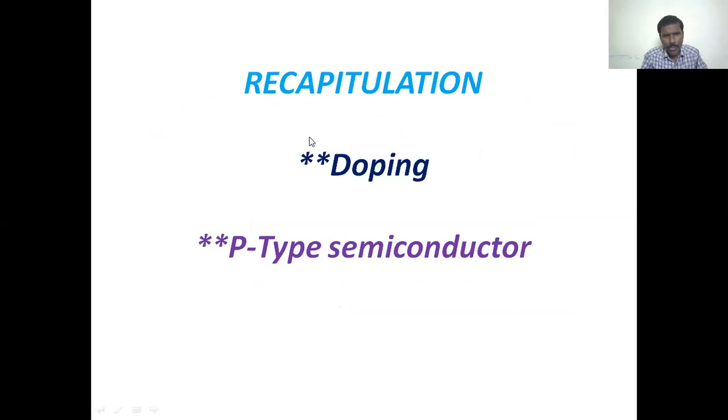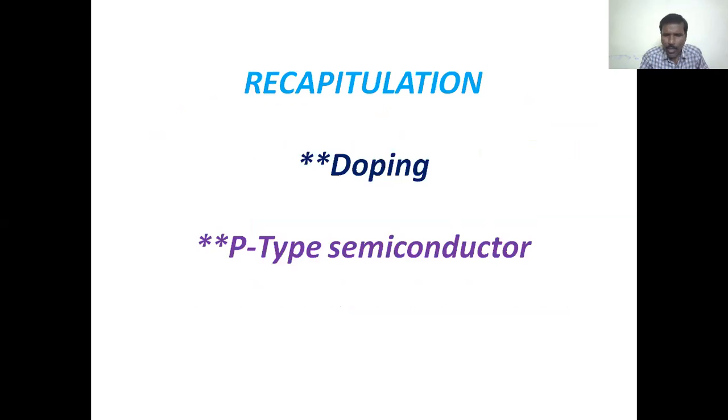So, recapitulation: we have already discussed doping in previous classes. What is doping? Adding impurities to an intrinsic semiconductor, or a pure semiconductor, is called doping.